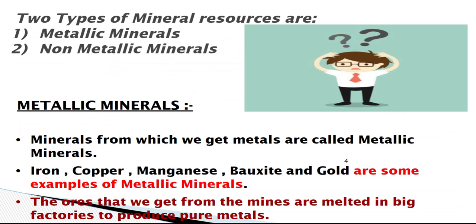make sure that you write the word minerals first, because if you write metals from which we get minerals, then it will be wrong, which is a common mistake you all were making in the live classes also when I was asking you the oral question. Now the second point is that iron, copper, manganese, bauxite and gold are some examples of metallic minerals.